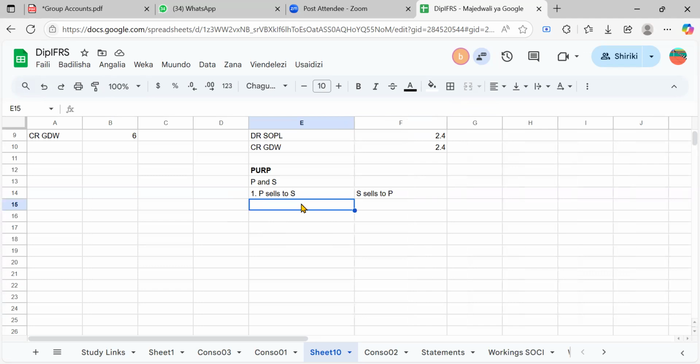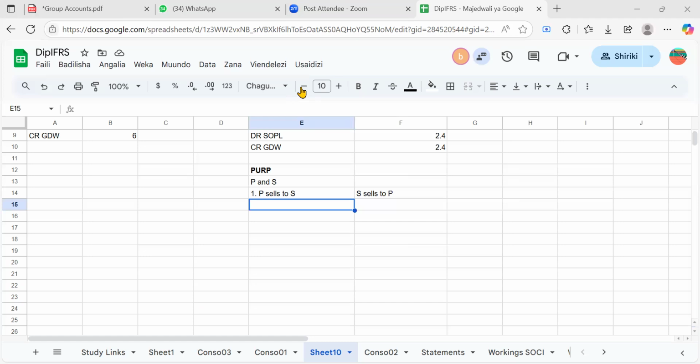Now you've gone. Hello? Now, yes, now I can hear you. Saying this, a parent has sold goods to a subsidiary. It means a parent has a profit and subsidiary has the goods. Is it wrong? Yes, sir. I'm repeating, that's how it is. The parent has sold goods to subsidiary. The parent has the profit and subsidiary has the goods.